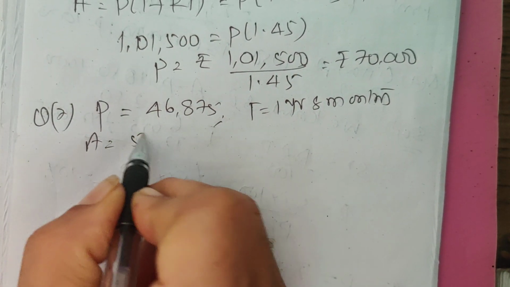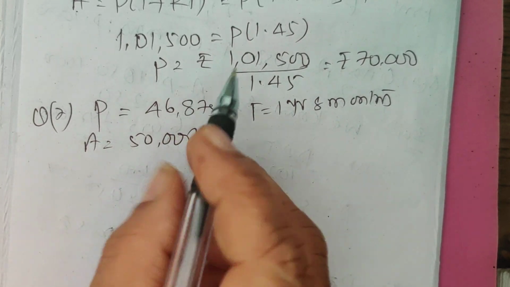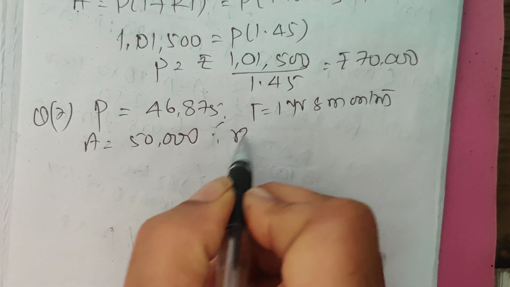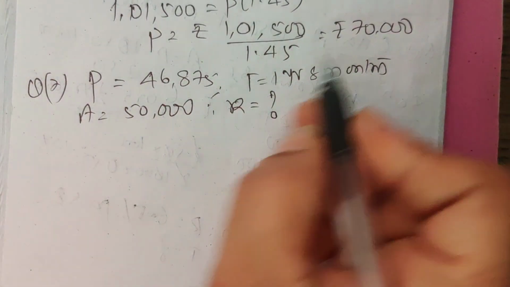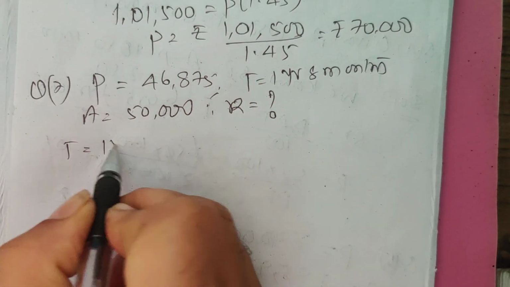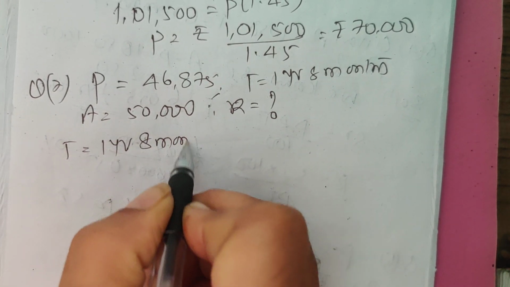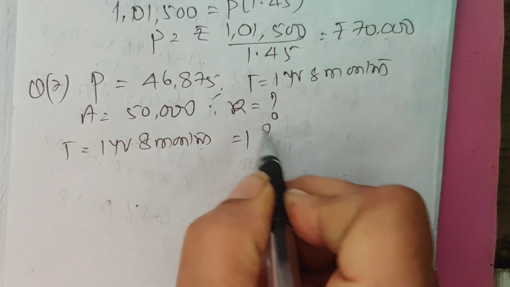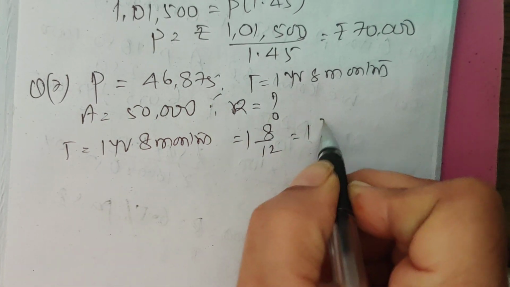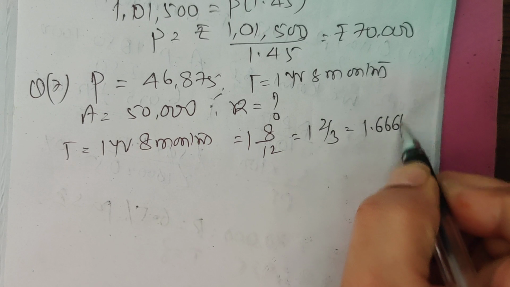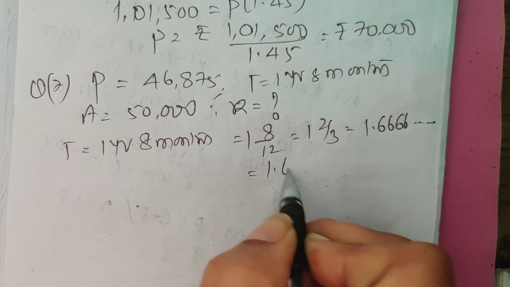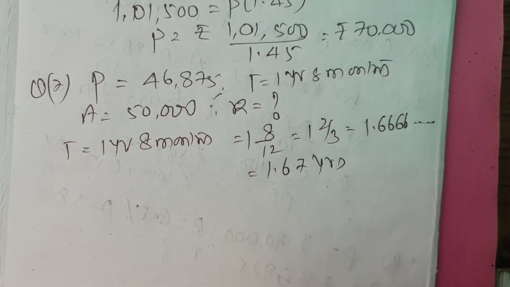Amount is equal to 50,000. Rate of interest is question mark. Let us see. Time is 1 year 8 months, this is 1 8 by 12, 1 2 by 3, 1.66666 recurring. You can make it 1.67 years.